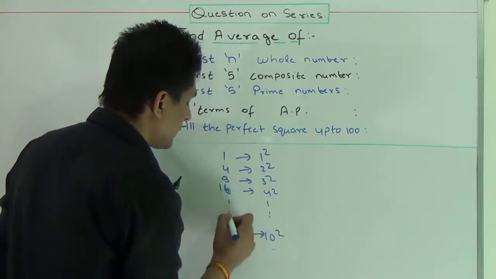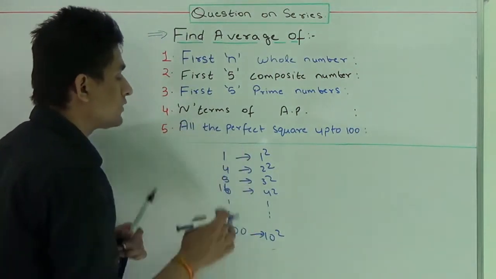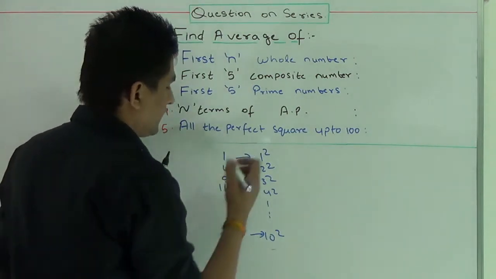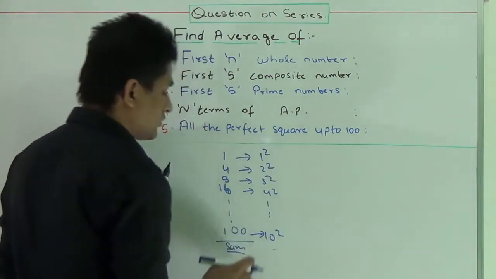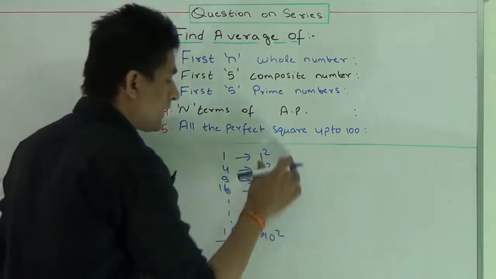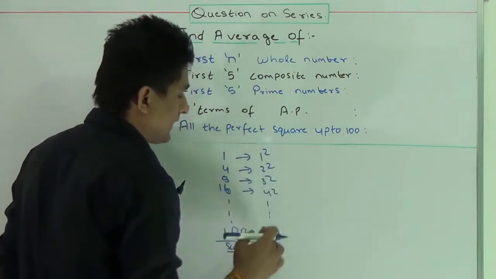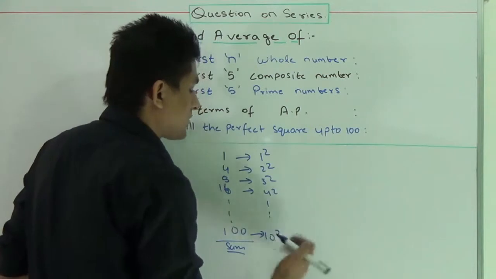Since I have to calculate the perfect squares up till 100, these are the numbers which are perfect squares till 100. Okay, so in order to calculate the average, I have to sum up all of these. Instead of summing up these, I can sum up the squares of natural numbers. Why am I doing this? Because I have the general formula for calculating the sum of squares of the first n natural numbers.